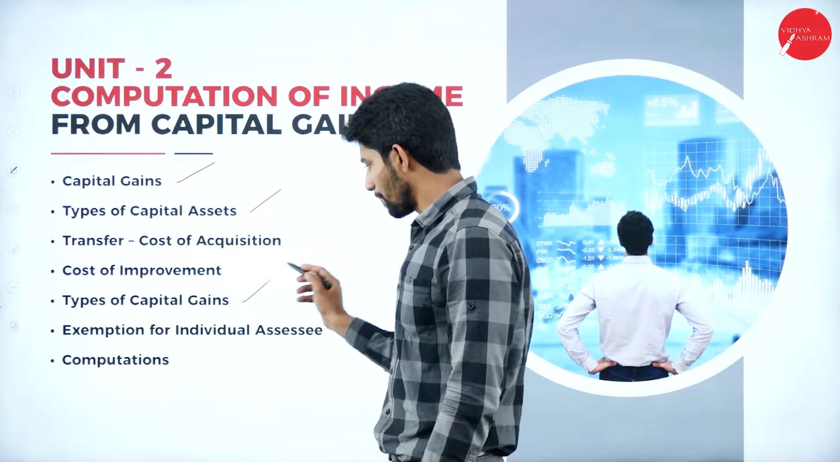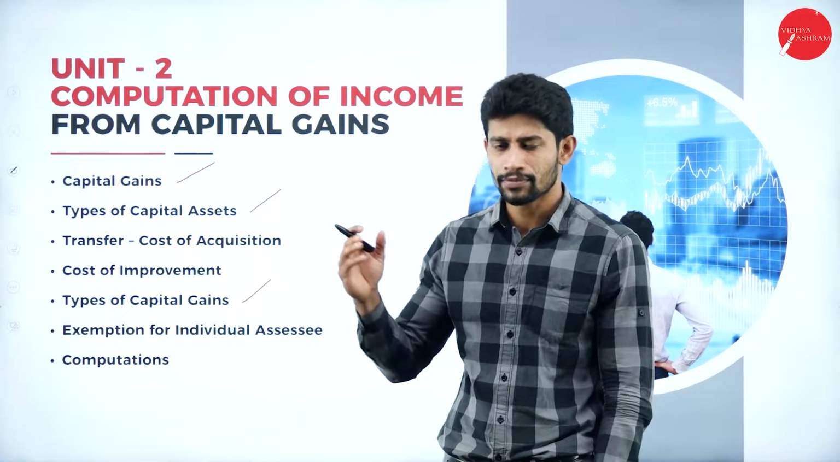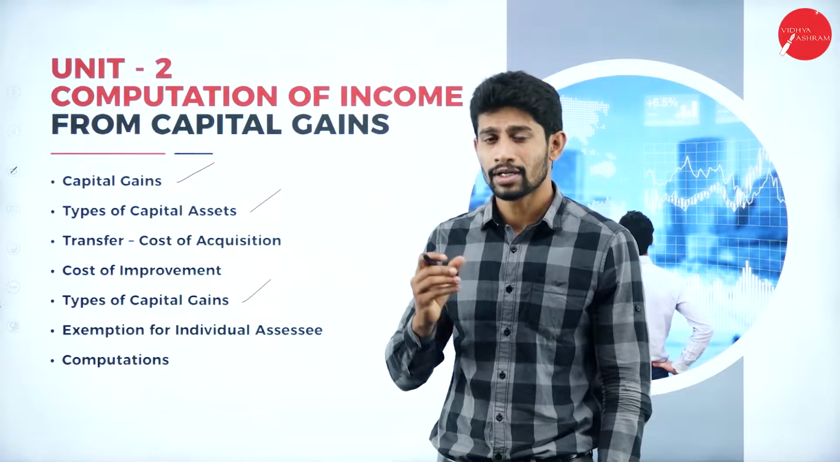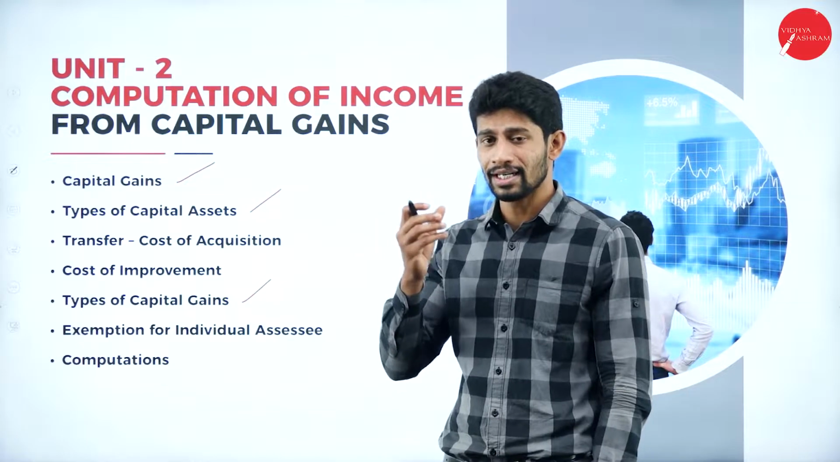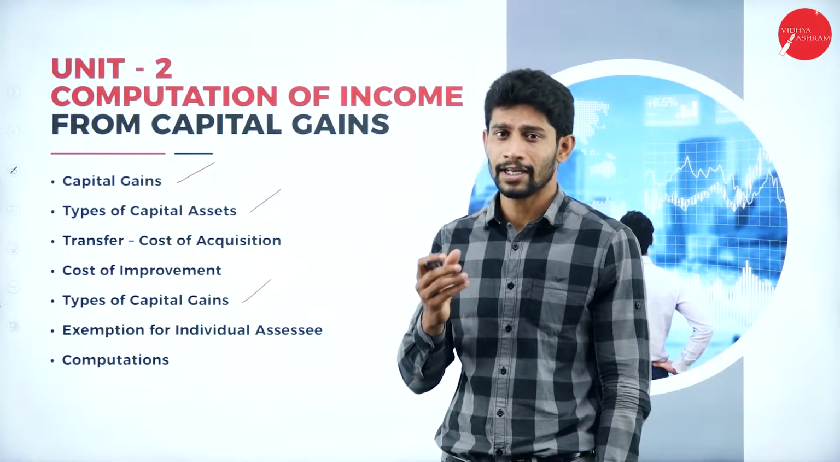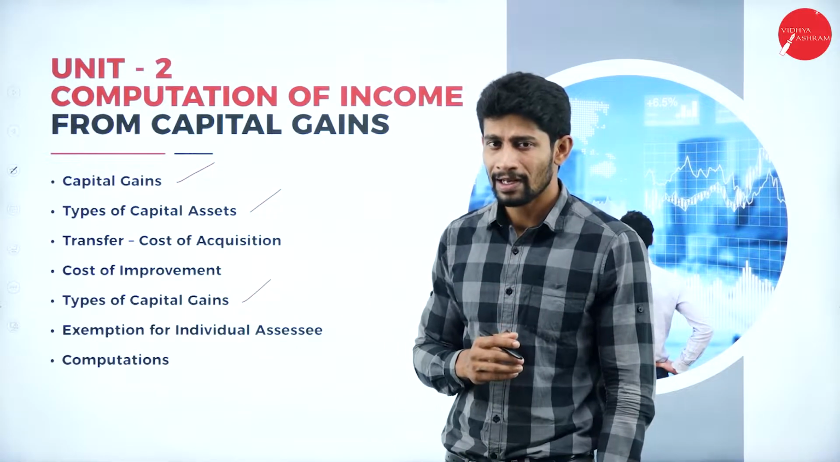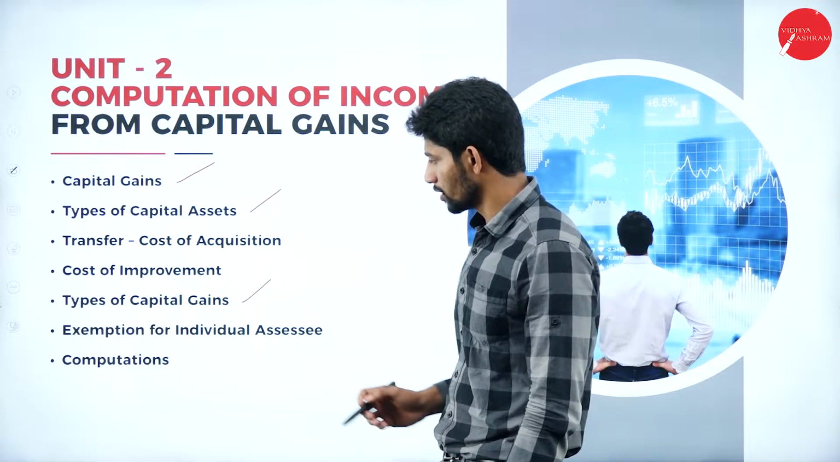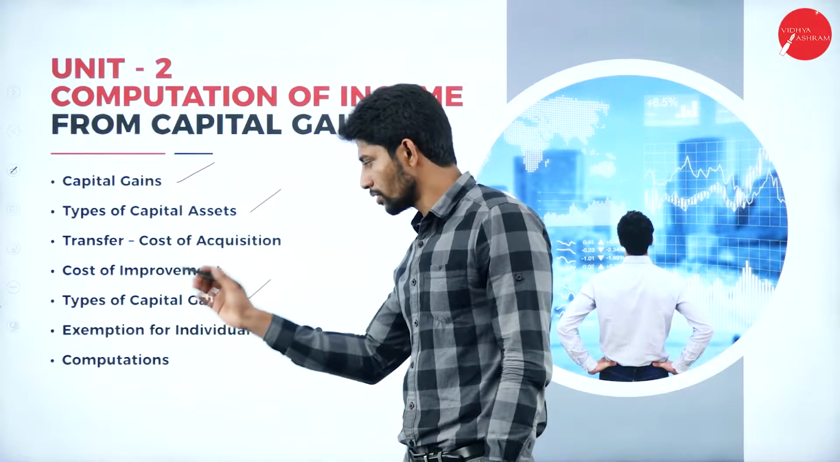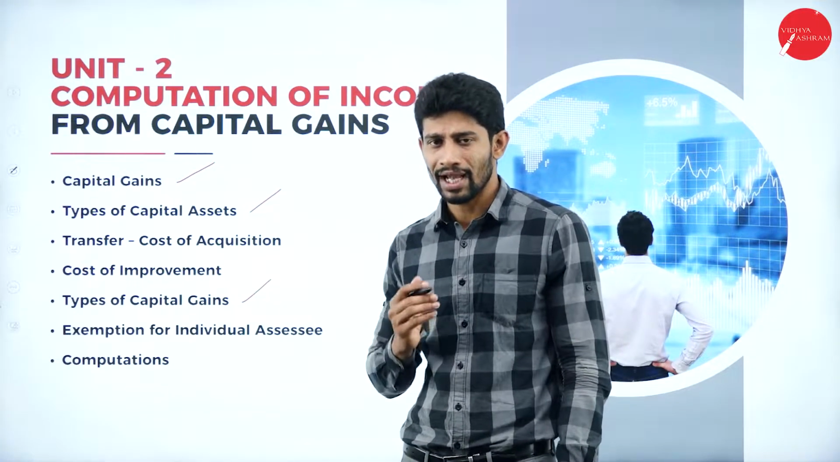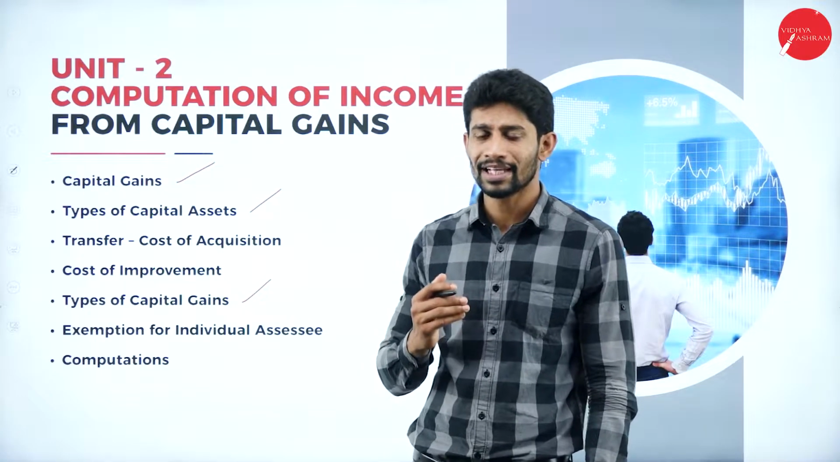And types of capital gains. We have mainly 2 types of capital gains: one is long-term capital gain, another is short-term capital gain. What is the meaning of short-term capital gain? What is the meaning of long-term capital gain? That we are going to learn under this unit. And also we will know about exemptions for an individual assessee. We have a few exemptions under income from capital gain.